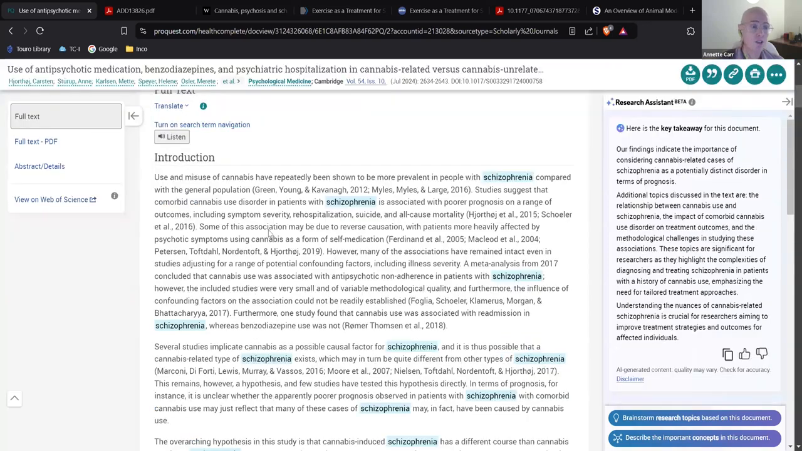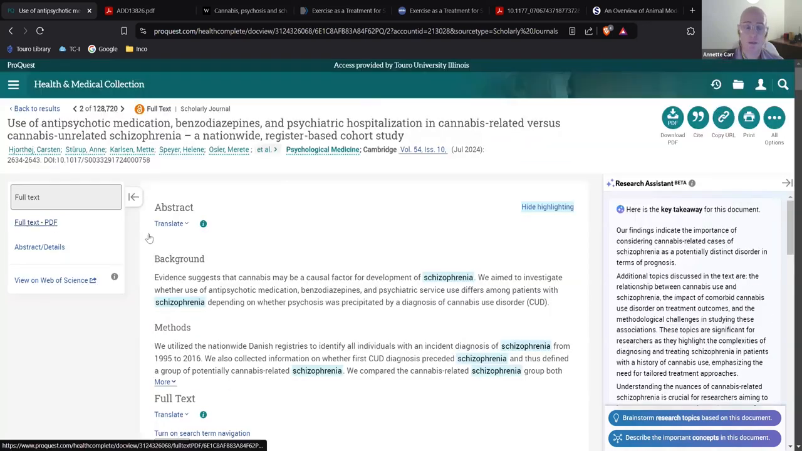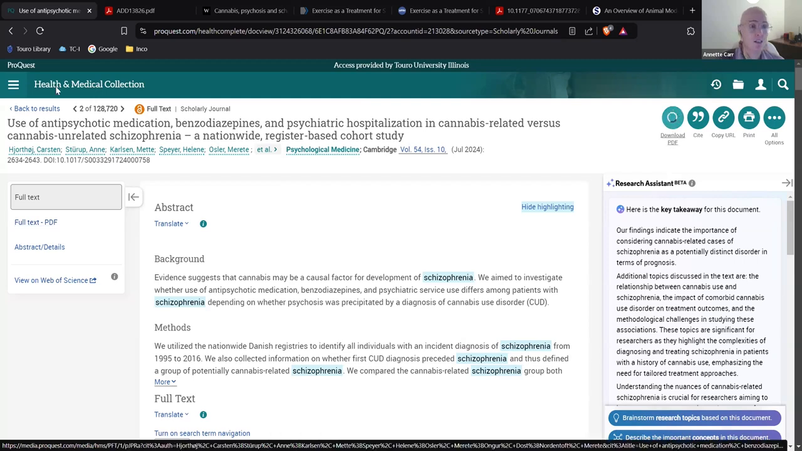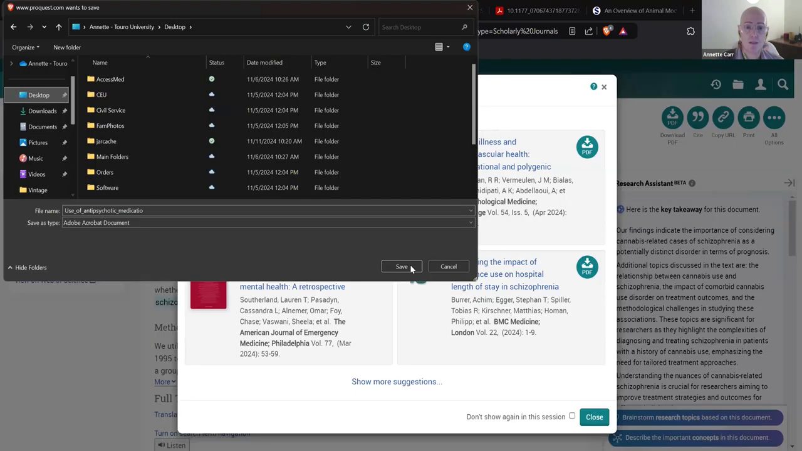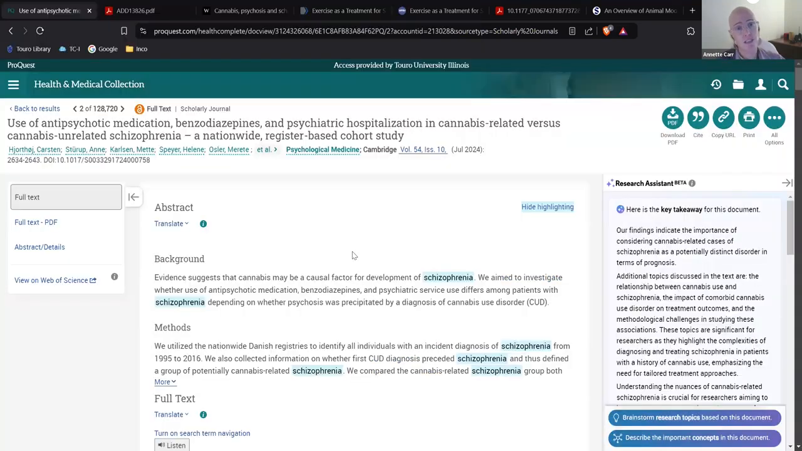So I always like to do PDF full text. There's PDF full text over here. There's also download PDF over here. So I'm going to click on download PDF full text. It's going to ask me, I'm just going to put it on my desktop, save, and it's saving to my desktop. Again, download everything to your desktop. You can always delete it later if you don't want it.